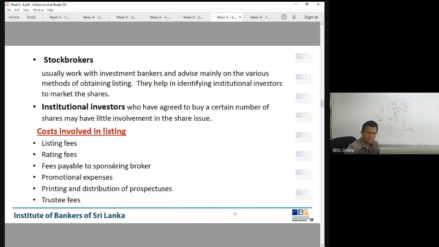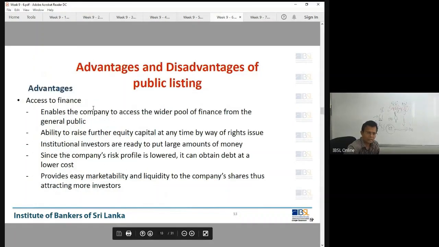Underwriting we have discussed. Just go through this. These are the fees involved. Advantages and disadvantages of public listing. This was a frequently tested question. Being listed, what are the advantages you get?